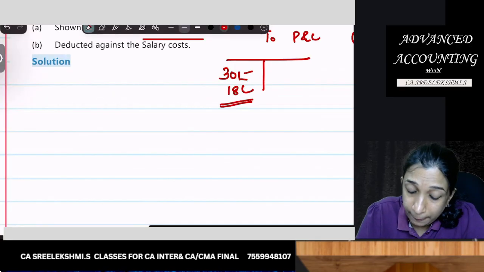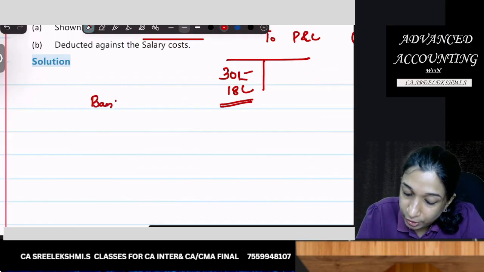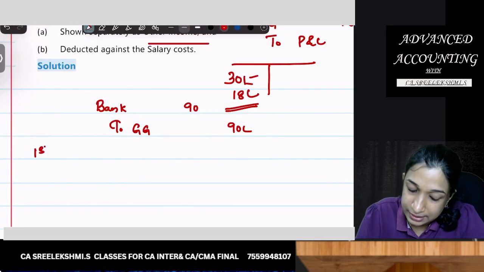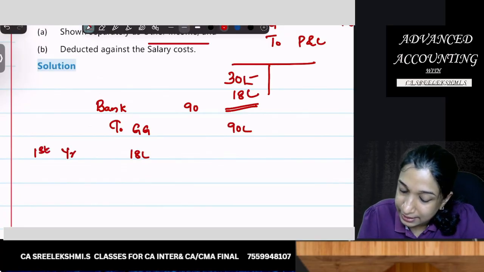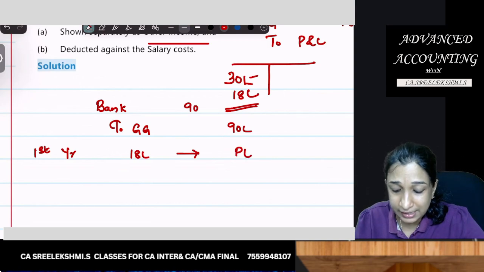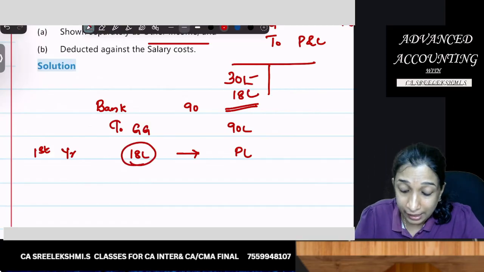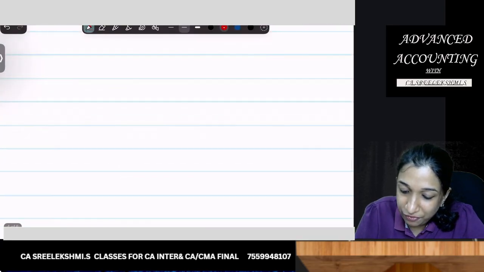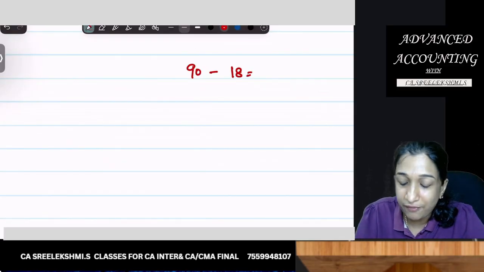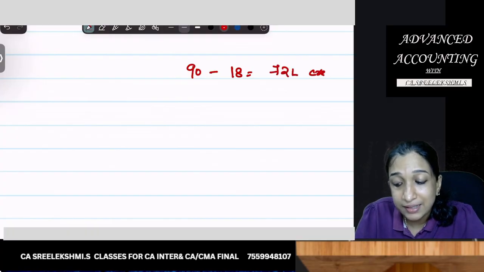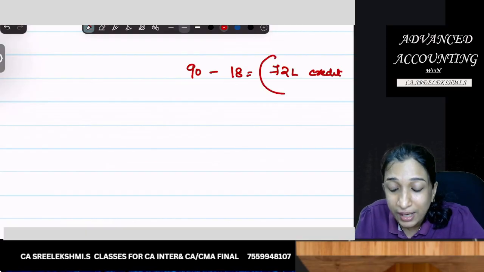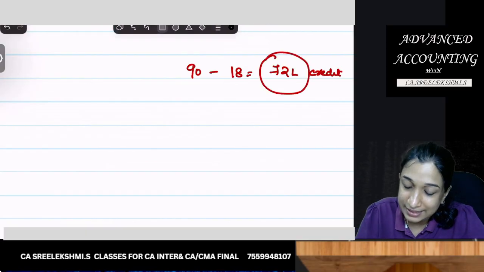One more thing: the first entry is bank to government grant, 90 lakhs. In the first year, 18 lakhs is transferred to P&L, whether shown as income or deducted from expense. Now the balance is 90 minus 18, 72 lakhs credit balance. Yes or no? 90 minus 18, 72 lakhs credit balance. Where will the 72 lakhs appear in the balance sheet?